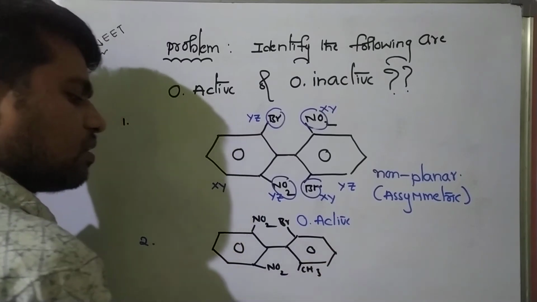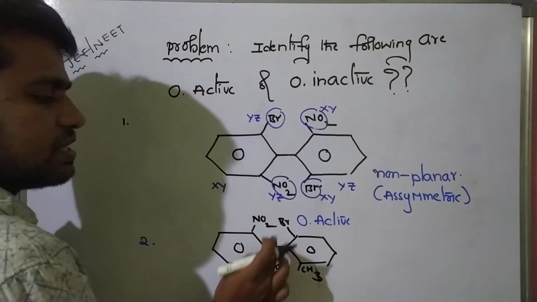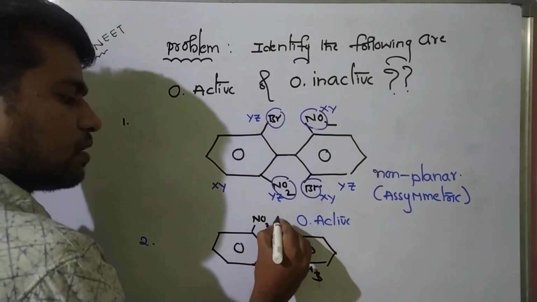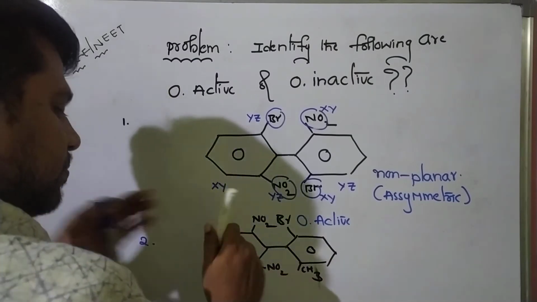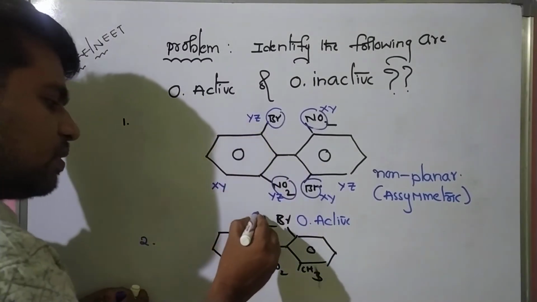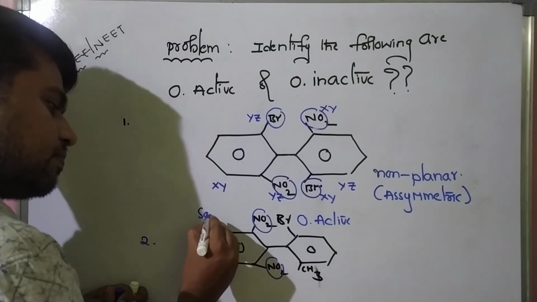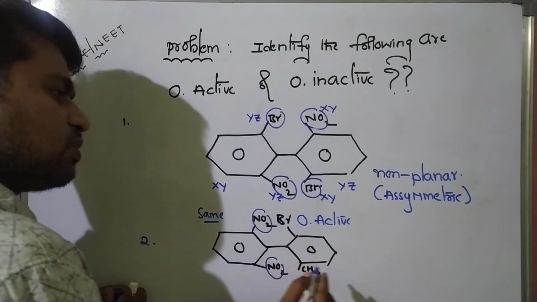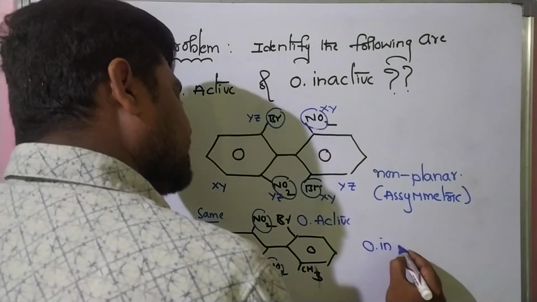See students, please observe this. This is methyl, this is a bromine atom. But these groups are the same. So in this molecule, this group and this group are the same. Okay students, so this molecule is optically inactive.